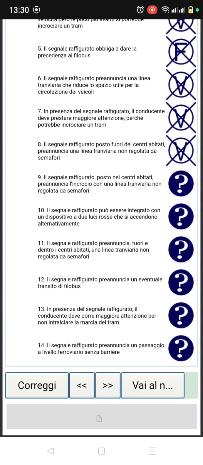Number 9, il segnale raffigurato. This sign figure posto nei centri abitati. So if it is placed in the city, pronuncia incrocio. So it's announcing a junction con una linea tranviaria non regolata da semaforo. That is, a tram line not regulated by a traffic light, and it's true.